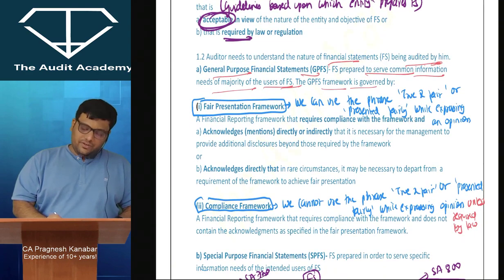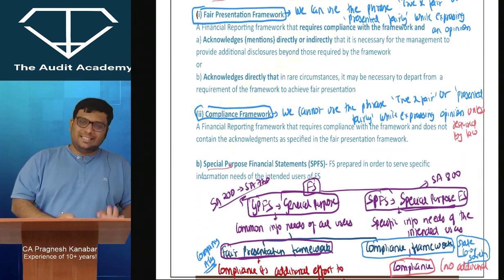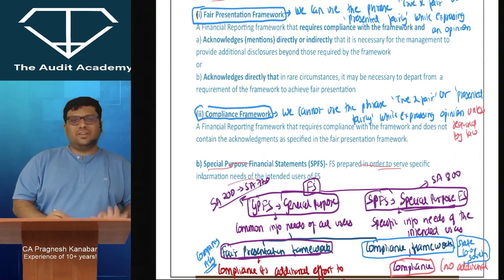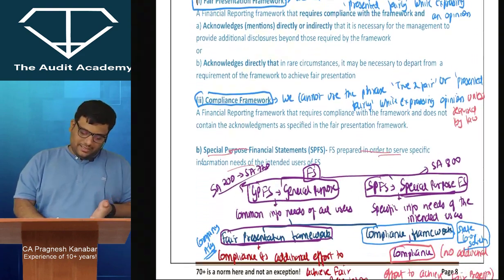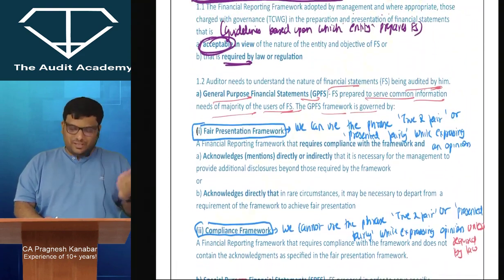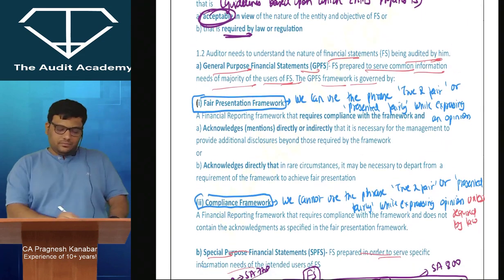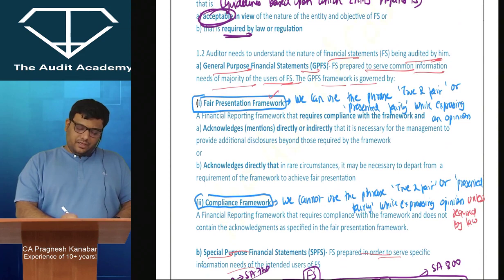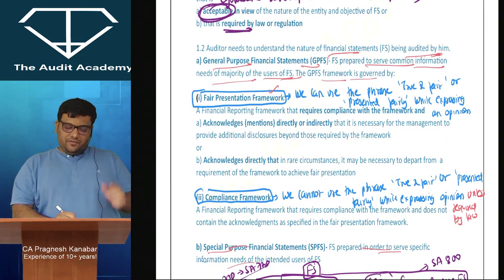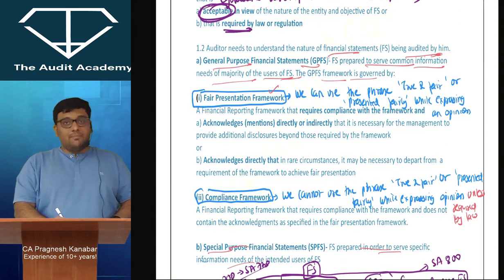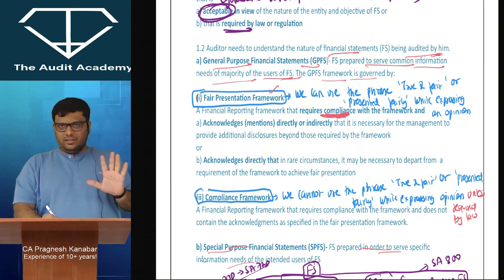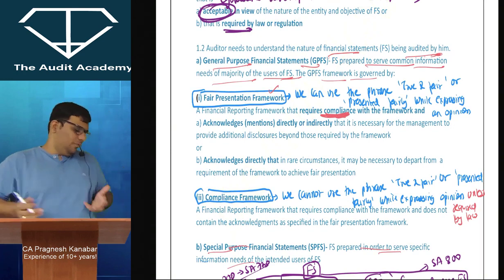The GPFS framework is governed by, and GPFS serves specific information needs of the intended users. All examples and stuff we have over here, and I have also discussed it orally. Your normal final accounts are GPFS only. The GPFS framework is further governed by the fair presentation framework, a financial reporting framework that requires compliance. Compliance for sure is required. Schedule 3, yes, Indians, obviously you have to follow that.